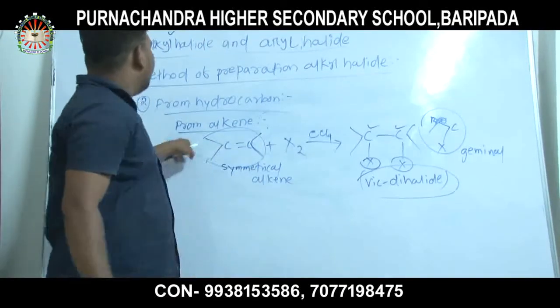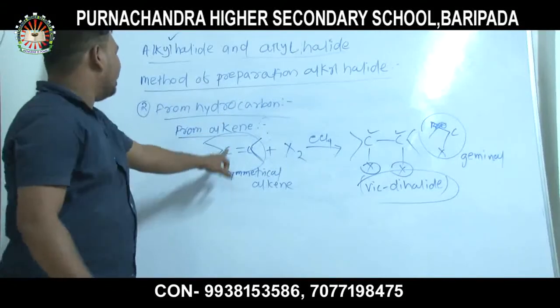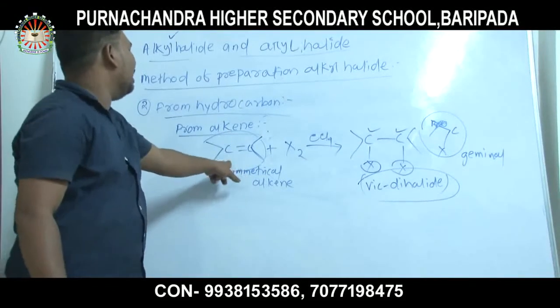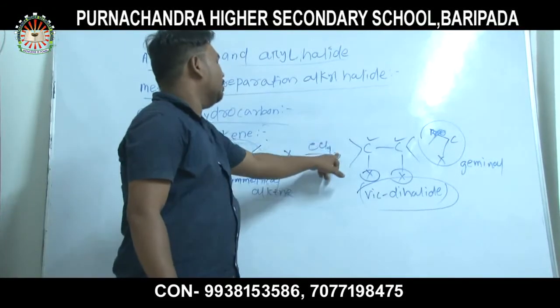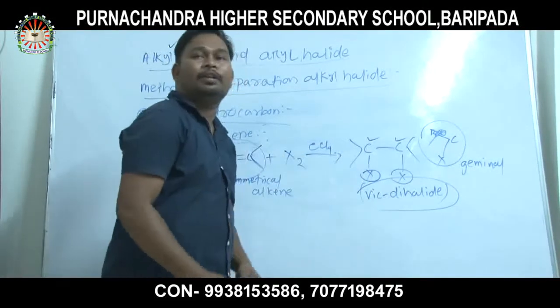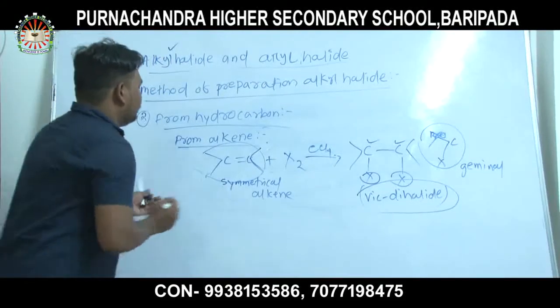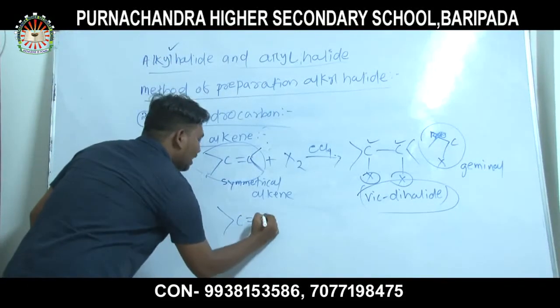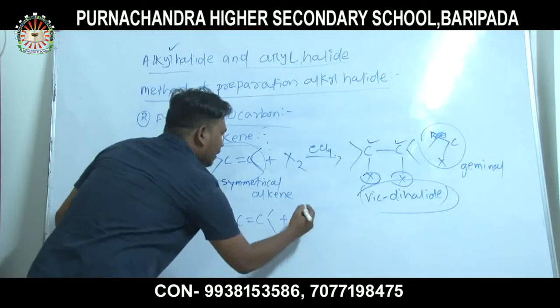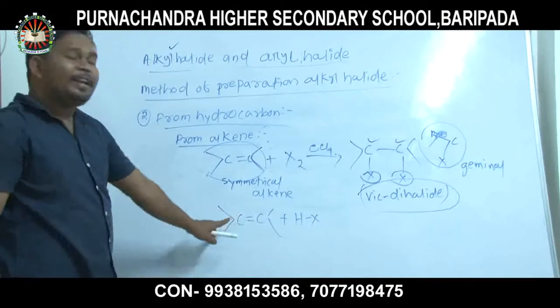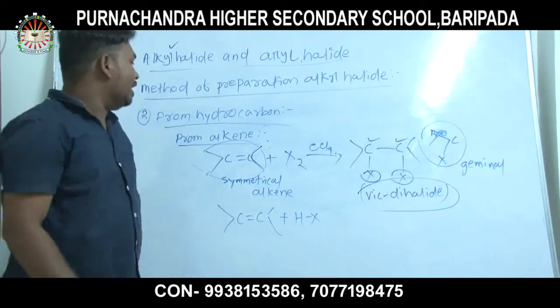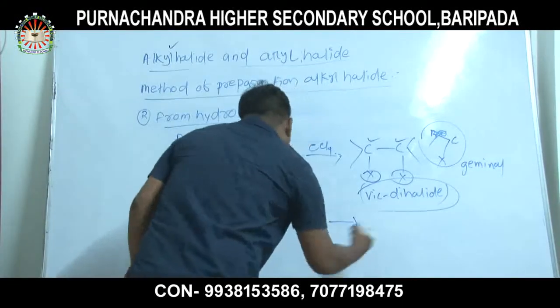Again I say that from symmetrical alkene, when alkene reacts with halogen in presence of CCl4, then vicinal dihalide is formed. Another one is when symmetrical alkene is added with hydrogen halide, then alkyl halide is formed.